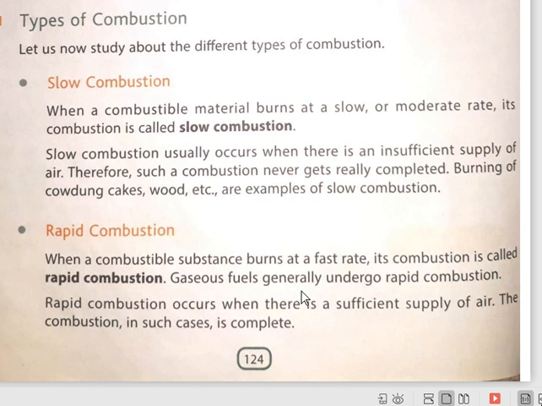Means the combustion takes place at a fast rate because the air or oxygen mixes with the fuel properly, because the fuel is in gaseous form.